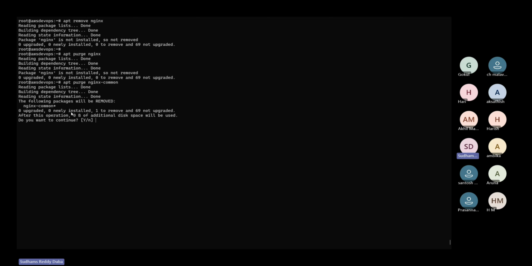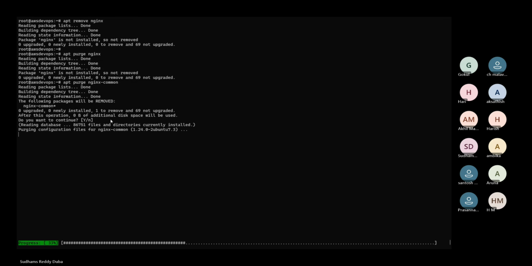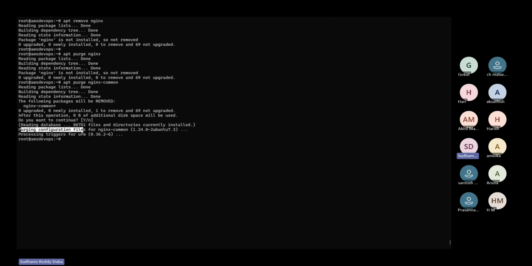Now what is it trying to say? It will remove, but look at this, purging configuration files for nginx-common. The package was already removed. The only thing left is configuration files. Now those have been removed from the system. If I want to verify it, look at the status of the package. It got removed because the configuration files have been removed. No such file or directory.